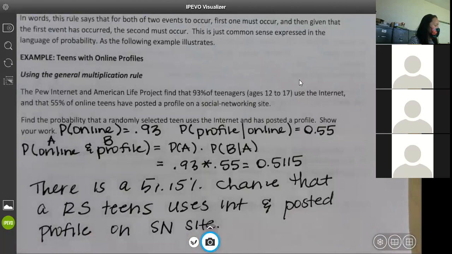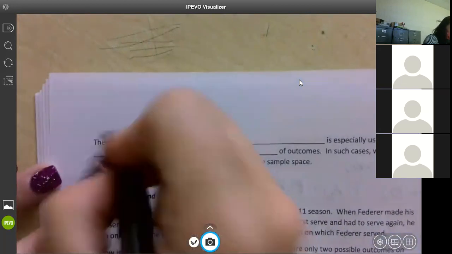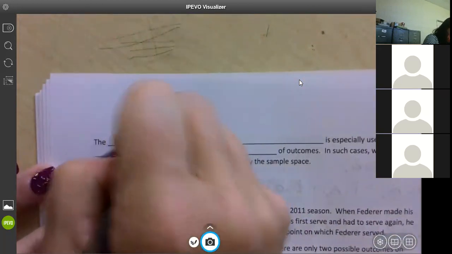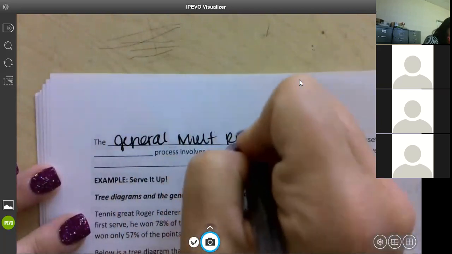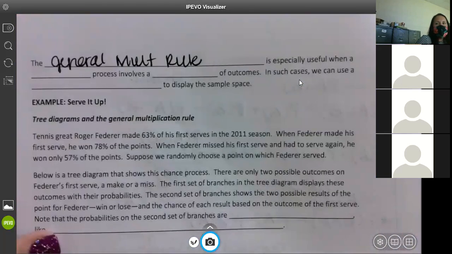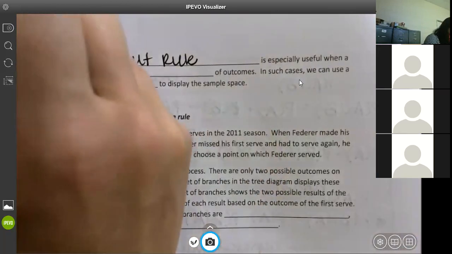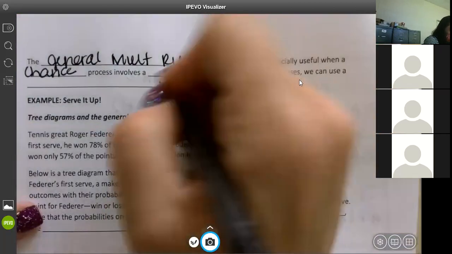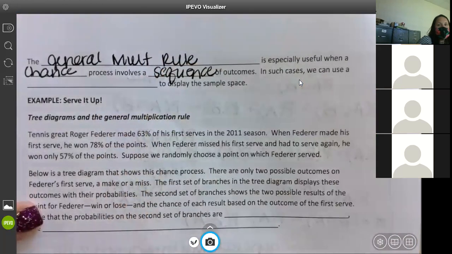All right. I'm going to do one more little paragraph and then we're going to go out and come back in. So to finish this up, the general multiplication rule is especially useful when a chance process involves a sequence of outcomes.